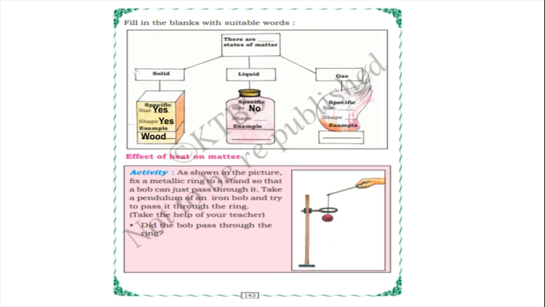No. Why? Because, for example, if you take one glass of water and pour it in a bottle or in a container, it will take that container or bottle shape. So water doesn't have a specific size and shape. Okay, yes. For example, water.